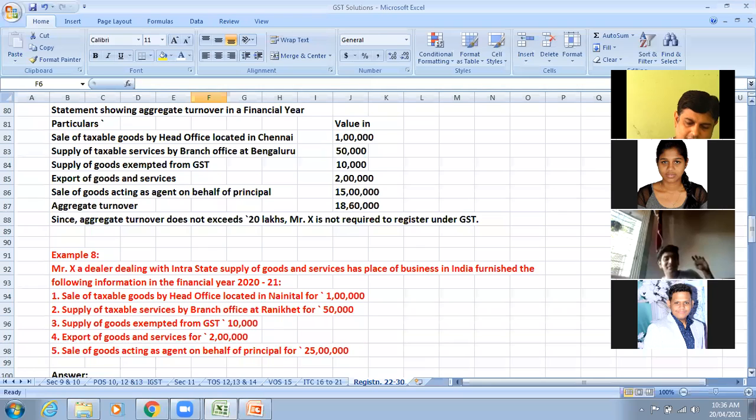Yes, absolutely right. But why have you considered only 20 lakhs as a limit? Because this time Mr. X as a dealer is dealing in Nainital and Ranikhet. Yes, absolutely right.